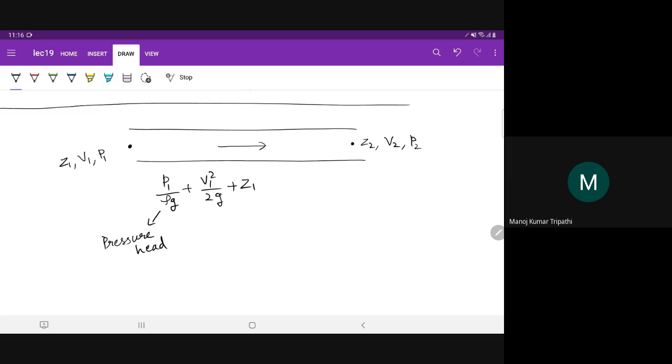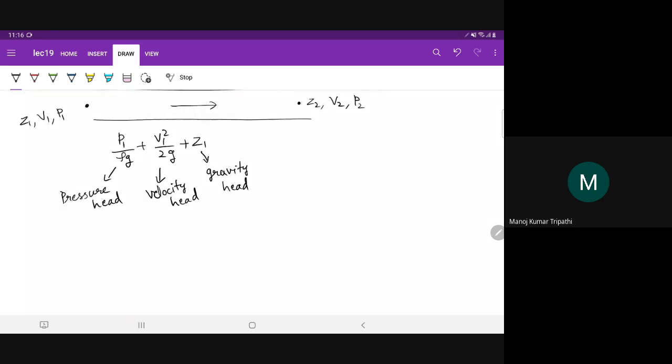How does the fluid gain energy in terms of kinetic energy? This is also known as velocity head. And the third term is the gravity head. So these are known as heads.